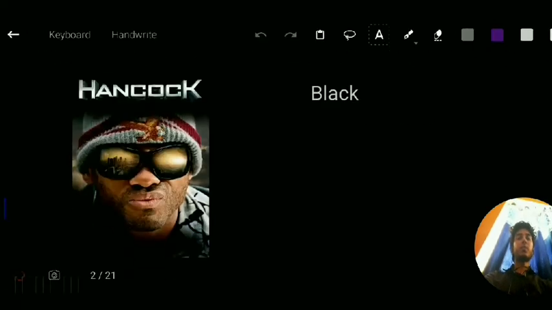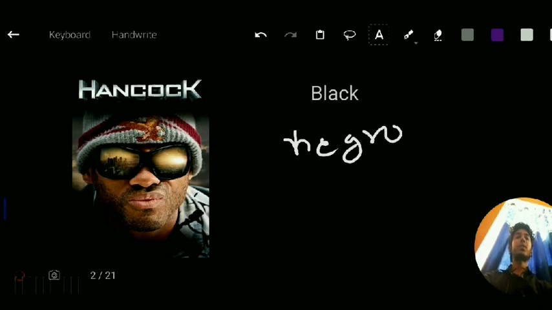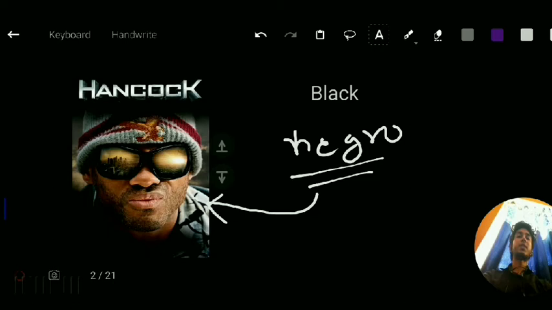So moving on to our first slide. Our first word is black. The word for black in Spanish is negro. You can remember this word as negro. Negro means a negro man, we generally say, that means a black man. I put a picture of Will Smith here so that you can remember that the word for black is negro.